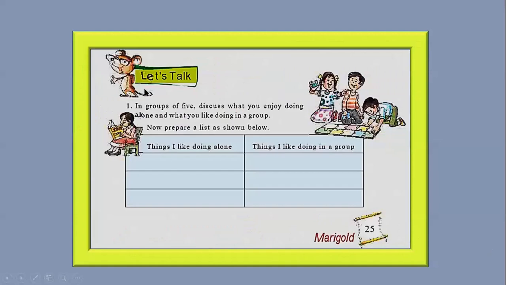The next textual exercise is Let's Talk. In a group of 5, discuss what you enjoy doing alone and what you like doing in a group. Now prepare a list as shown below. Children, feel free to write what all things you would like to do alone and the things that you would like to do in a group. The things that I would like to do alone are reading, sleeping, and listening to music. And the things that I prefer to do in a group are playing games, watching TV, and dancing.